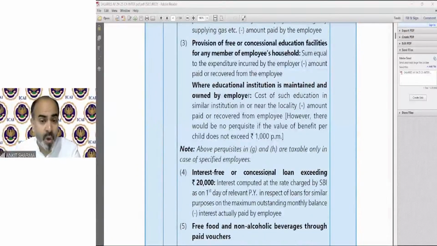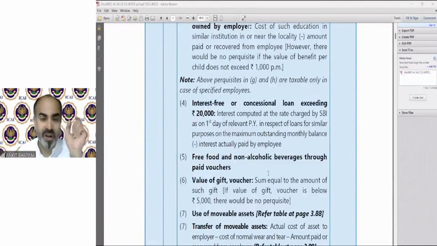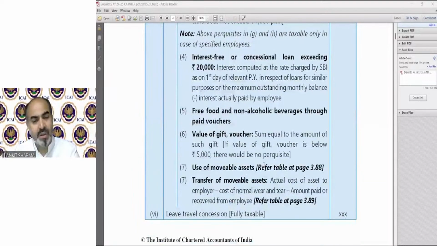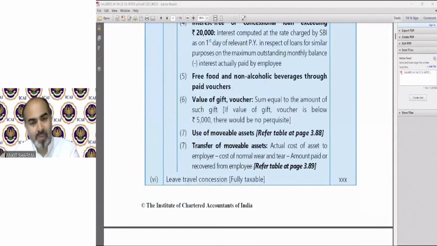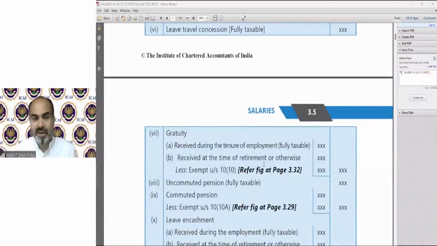Interest-free or concessional loan. Free food. In free food we have 50 rupees per meal exemption. That is also only for those cases in which 115BAC is not covered. So that exemption has not been given over here because we are discussing the provision for default tax regime. Gift voucher 5,000 exemption, use of mobile asset, transfer of mobile asset, all these provisions have been discussed in detail. So we have to find out these perquisites. You can see in the above format we have discussed the basic salary, the allowances and the perquisites.